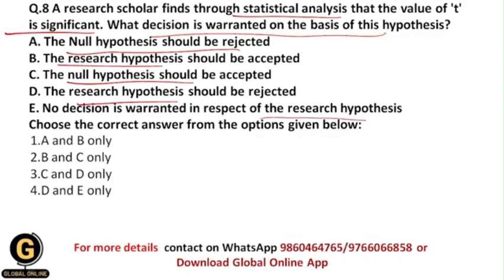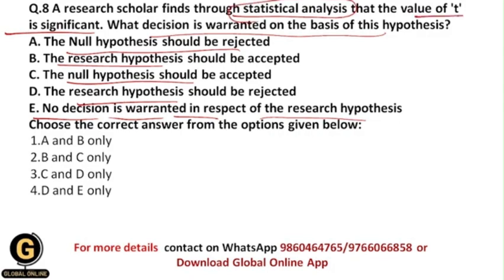As I have told you earlier, whenever we reject the null hypothesis, then obviously we need to accept the research hypothesis, and vice versa. The null hypothesis states that there is no difference or no relationship between the variables, but the research hypothesis alternatively tells us that there is a difference or relationship between the two variables. Over here, after doing the statistical analysis, the researcher has got a significant t value.